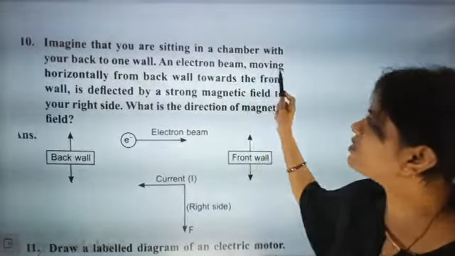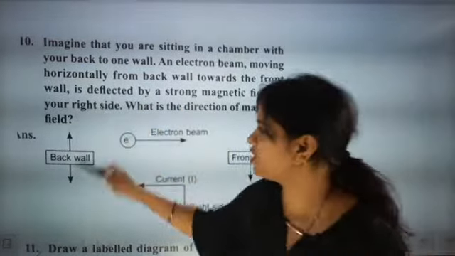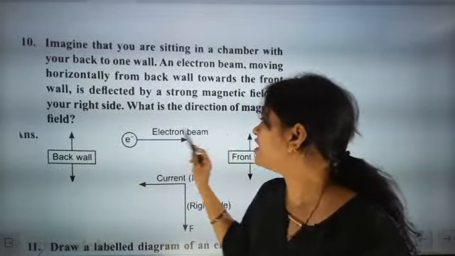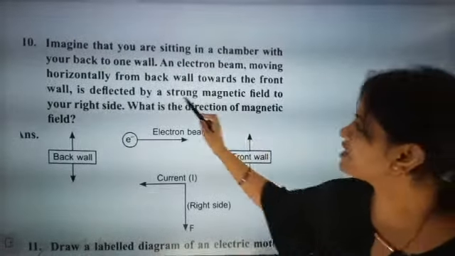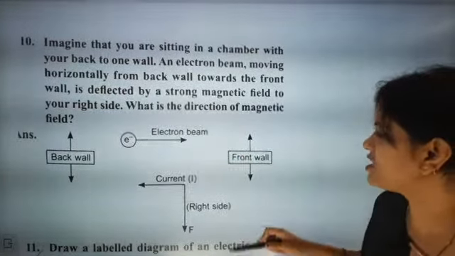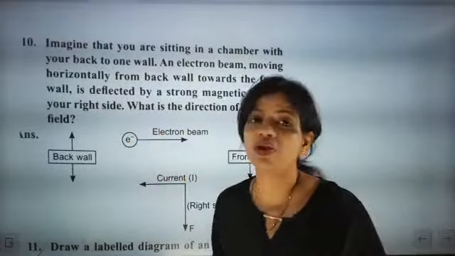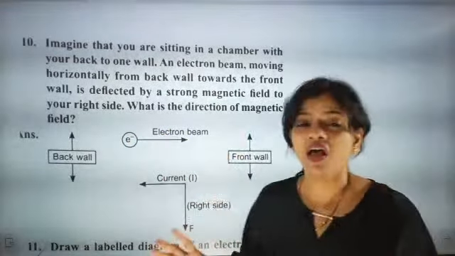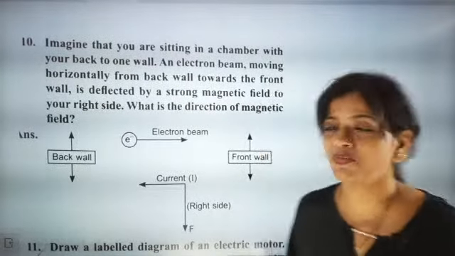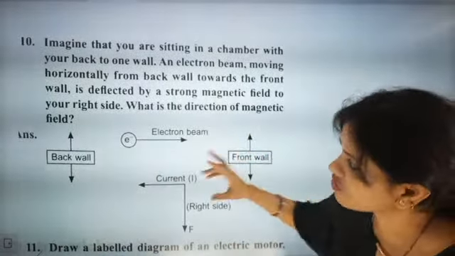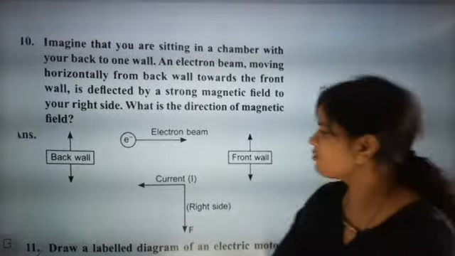An electron beam is moving horizontally from the back wall towards the front wall. The electron beam is deflected by a strong magnetic field to your right side. See, this type of question, when accidentally they give it, will be a big problem. So what will be the direction of the magnetic field?